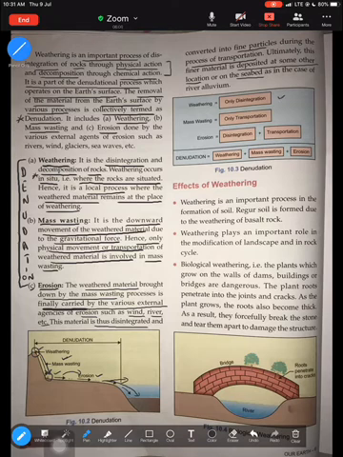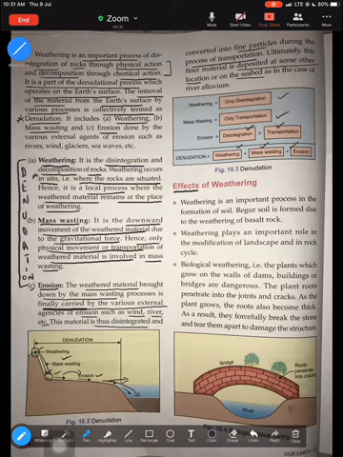So weathering, the first step of denudation, is only breaking down, only disintegration. Mass wasting is only transportation of the broken material, whereas erosion is breaking down into fine particles plus transporting them to some other place. So these three processes together lead to the process of denudation. Now, what are the different effects of weathering? So that was about weathering and the different processes of denudation. Now we learn about the effects of weathering.